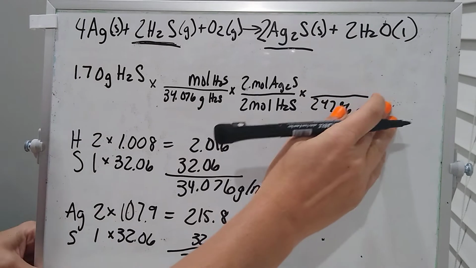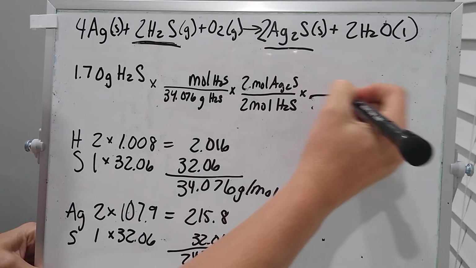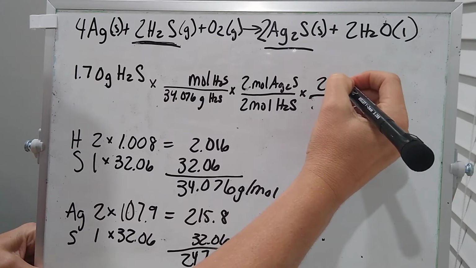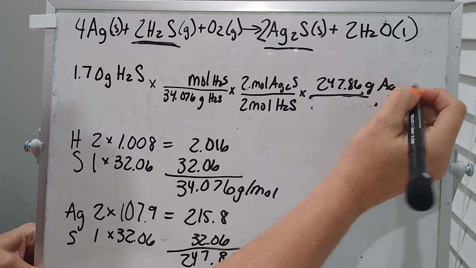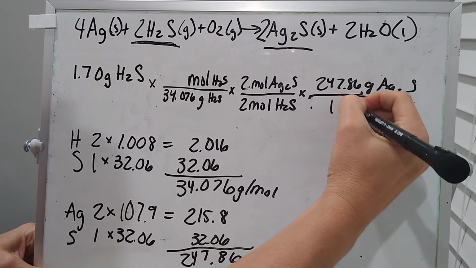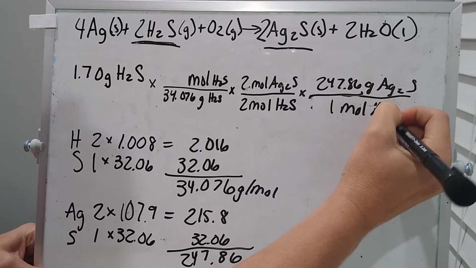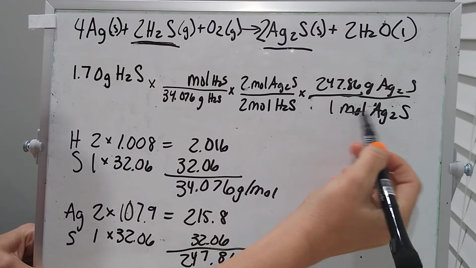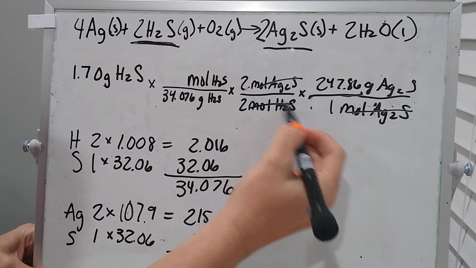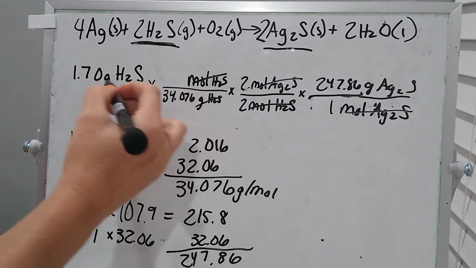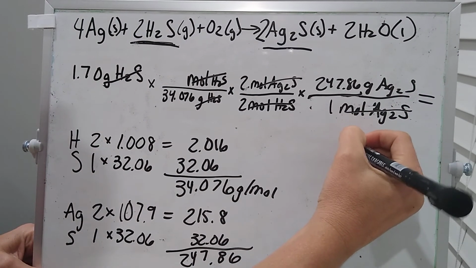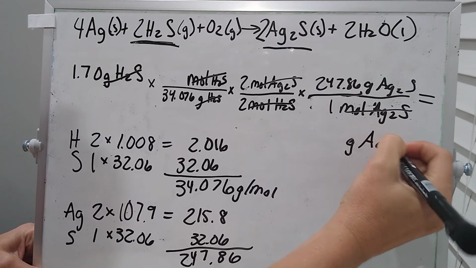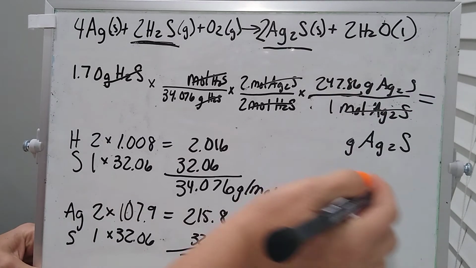You know what? I am writing this the wrong way. That needs to go on top. 247.86 grams Ag2S all over a mole of Ag2S. Okay, so now you can see that cancels out. This cancels out. These cancel out. Okay, so our final unit will be grams of Ag2S. I apologize for the sloppy handwriting.